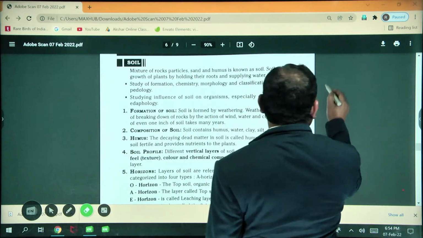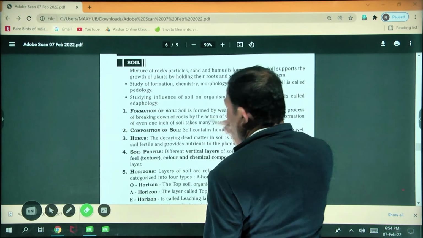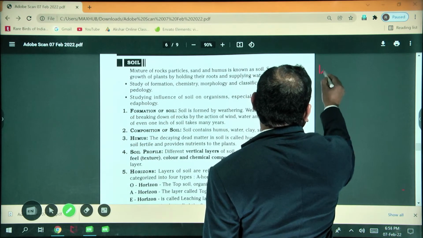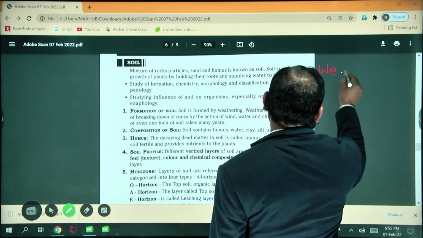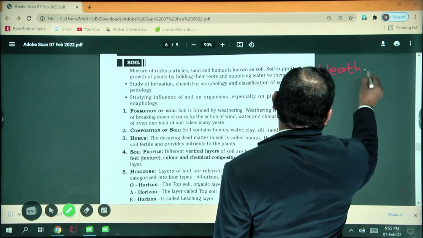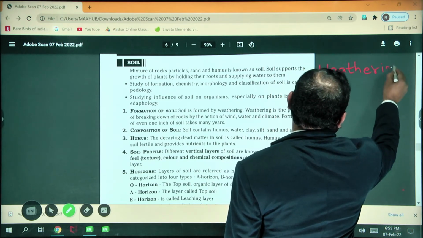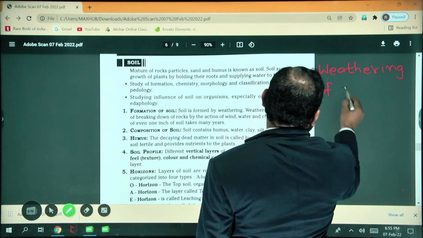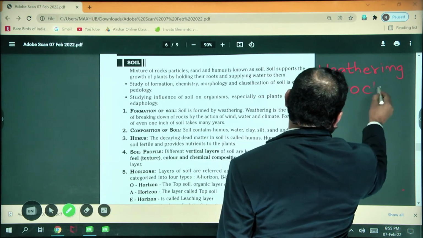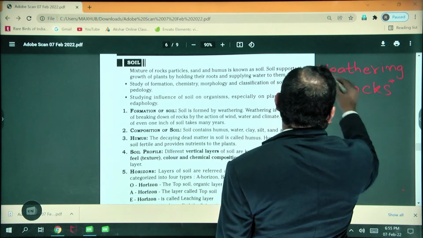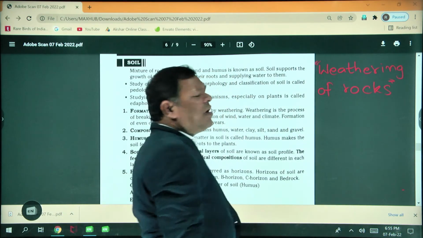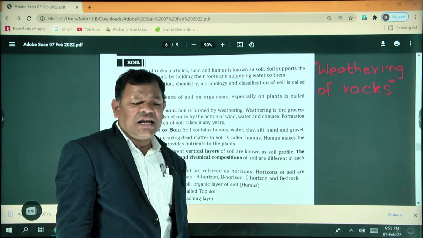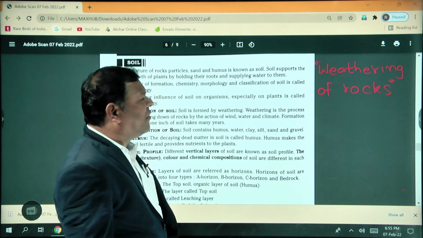What is it called? Weathering of the rocks. Soil is formed because of the weathering of the rocks.